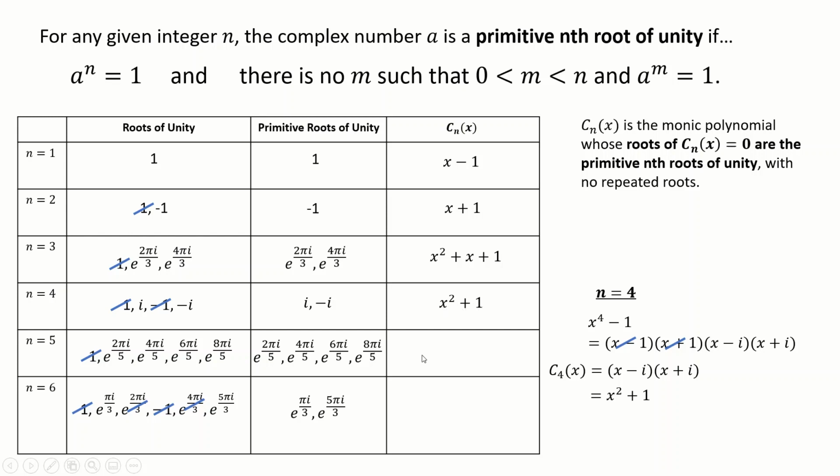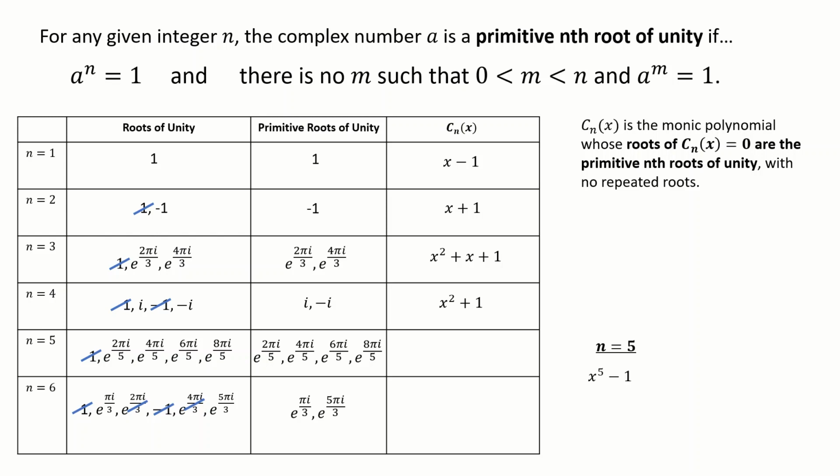Just for good measure, I'm going to continue, work out C5 and C6. In fact, that is what part 1 of the question is actually going to ask me to do. So for C5, I know that my fifth roots of unity, so of x to the 5 minus 1, the only root I'm excluding is 1. So I'm going to factorize out x minus 1, and that's what I'm left with. Because 1 is the only root I'm excluding, I therefore know C5 of x needs to be that, the only thing it can be. It's a power 4 polynomial, there's 4 primitive roots of unity, so I know that must be right.